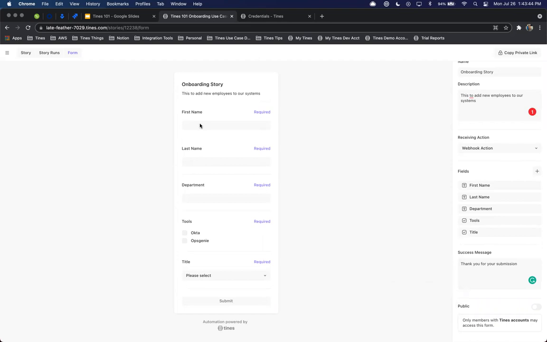Great. So now that we've built out the form itself by adding in our fields for first name, last name, department, tools, and title, we can start to populate this information, and we can see what comes in when we submit it to the webhook. So we'll select both of these and our title. And you'll notice all of these fields are required.